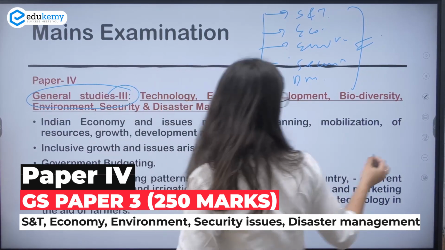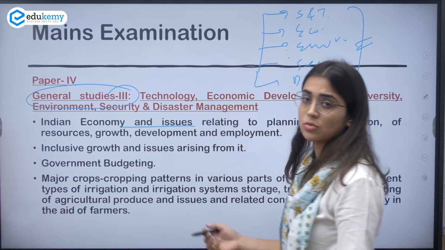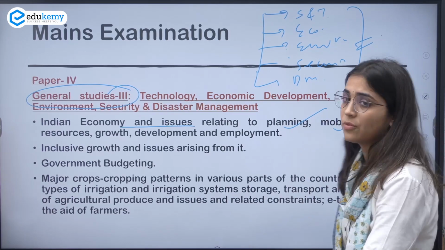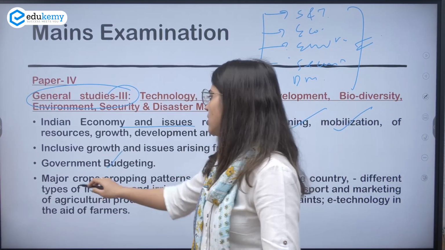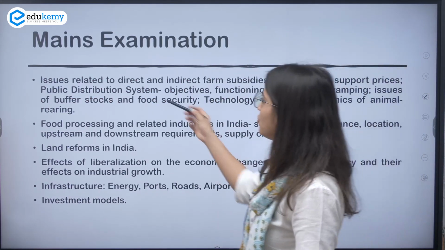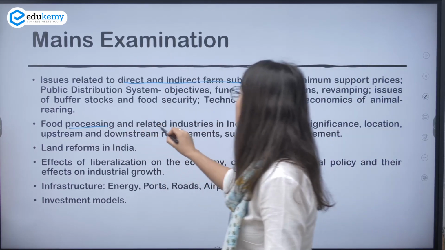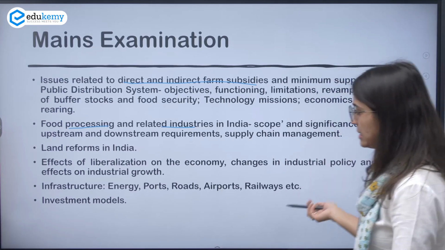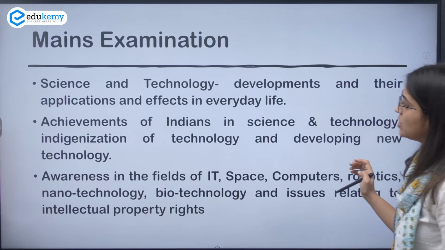So when we say Indian economy, what do you need to know? What are the issues relating to planning, mobilization of resources, growth and development, what is government budgeting, what are the major crops and cropping patterns, and yes, issues related to direct and indirect farm subsidies, what food processing is, what the related industries in India are, what their scope is, what the issues are, etc. Land reforms, etc. Okay, so that was all about the Indian economy.